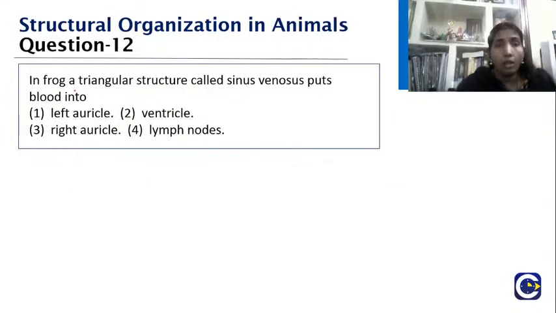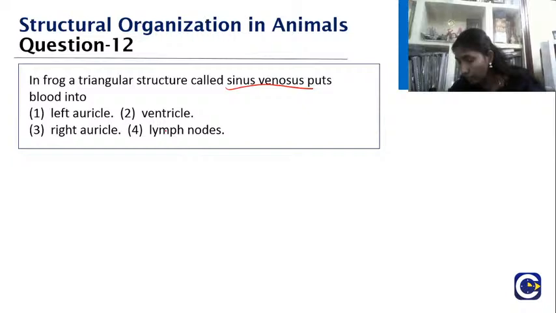Now, in a frog, a triangular structure called the sinus venosus puts blood into: left auricle, ventricle, right auricle, lymph nodes. So what should be your answer? Yes, very good children, you are somehow coming up. Yes, I could see you all posting the answer. So when I say sinus venosus, what should be your answer there? Yes, very good.